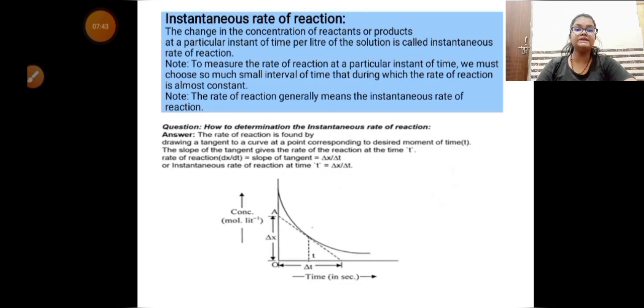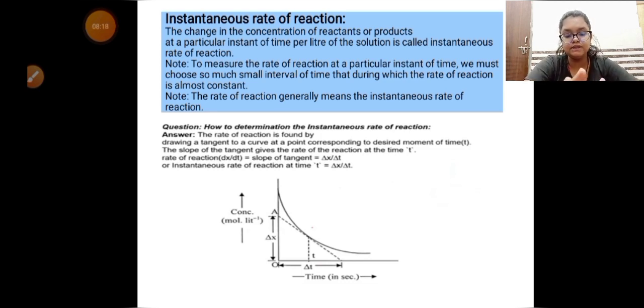Second, instantaneous rate of a reaction. The change in the concentration of a reactant or a product at a particular instant of time per liter of the solution is called instantaneous rate of a reaction. Instantaneous rate of a reaction means at a particular instant of time. Now I'm saying that at 7:15, what is the rate of the reaction? I'm not giving any interval period of time, but I'm talking about a particular instant.